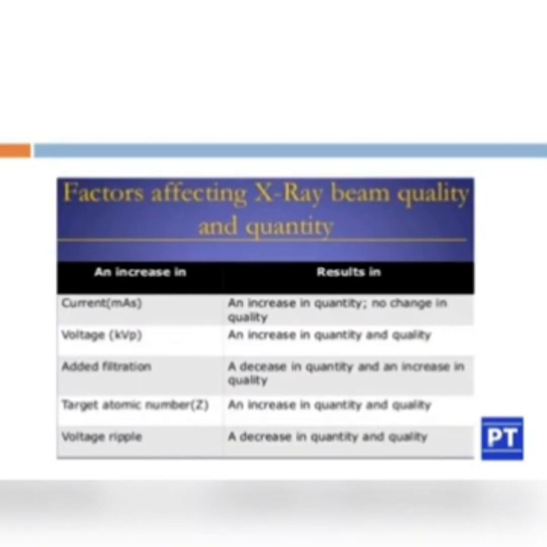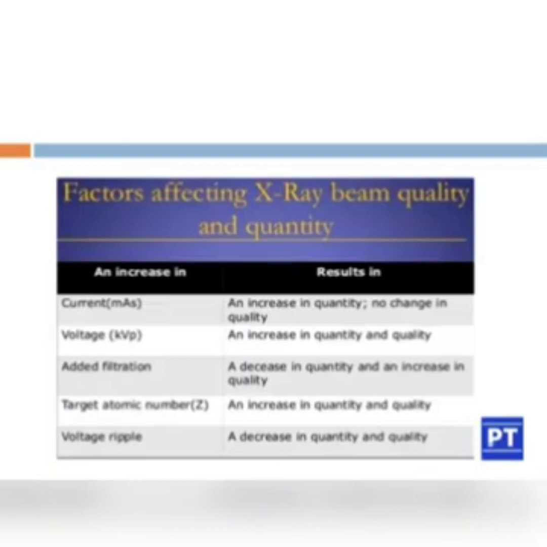We are mainly using filters to shape the X-ray beam by absorbing the low energy photons so that the skin dose can be reduced. So the quantity of X-ray photons will be decreased but there is an increase in the quality. Quality means the penetrating power.